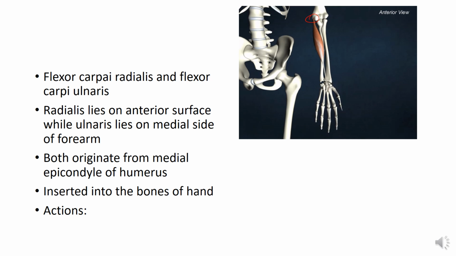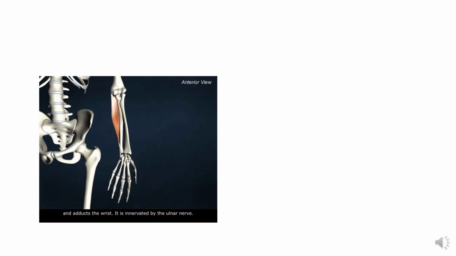The action of flexor carpi radialis is to flex the elbow joint and abduct the wrist joint laterally, while the action of flexor carpi ulnaris is to flex the elbow joint and adduct the wrist joint. Here you can see that it is causing adduction of the wrist joint.